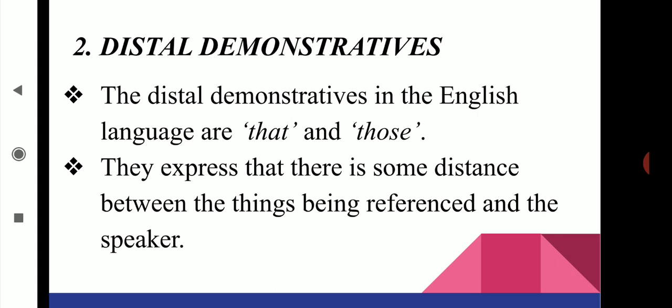Next category is distal demonstratives. The distal demonstratives in the English language are that and those. They express that there is some distance between the things being referenced and the speaker, which indicates things which are placed at a distance from the speaker or the person to whom the object is referred.